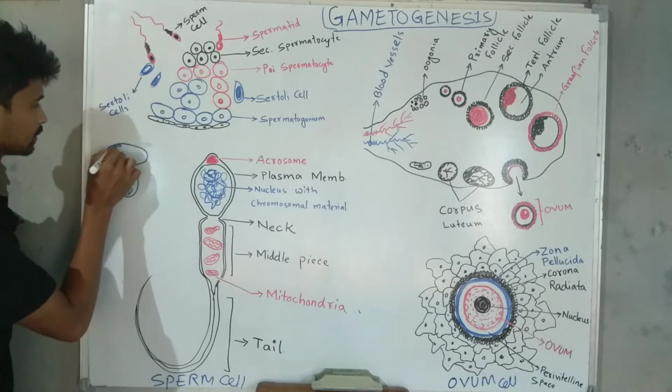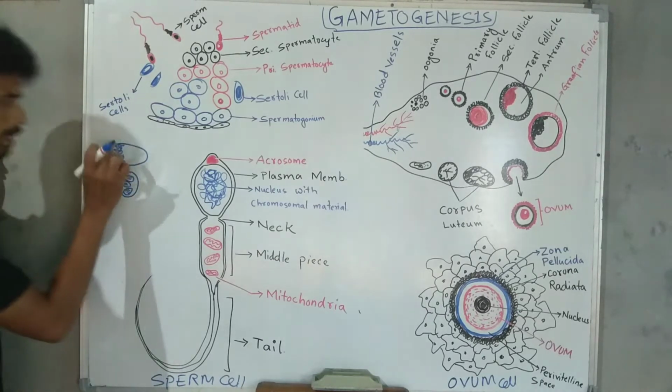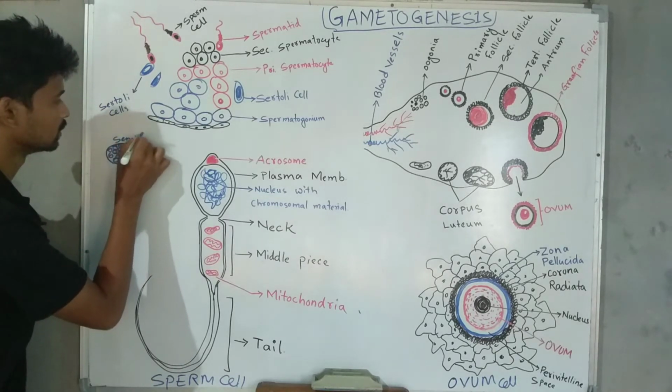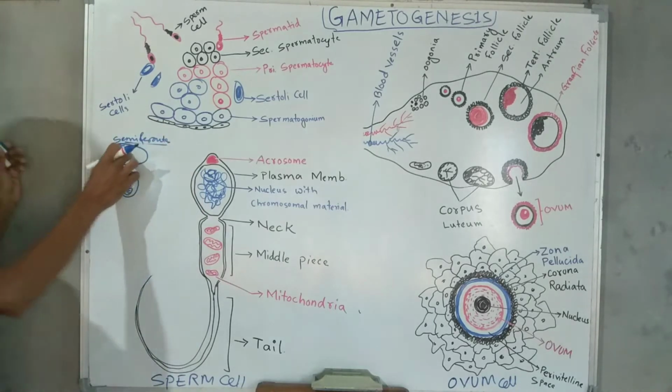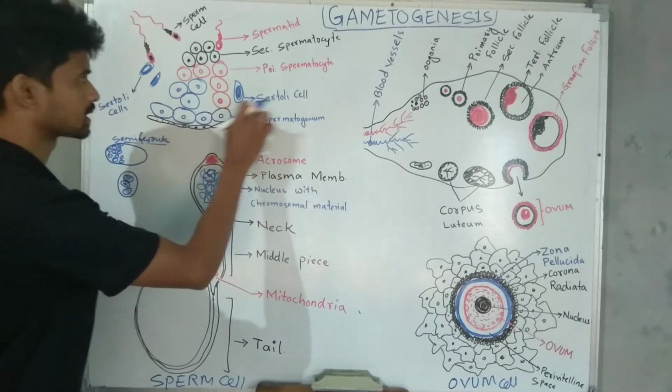Here there are many different types of cells. Some of them are spermatocytes, and inside this seminiferous tubule the sperm cells are produced. Here you will see the spermatogonia, then Sertoli cells, primary spermatocyte, secondary spermatocyte, spermatids, spermatozoa.